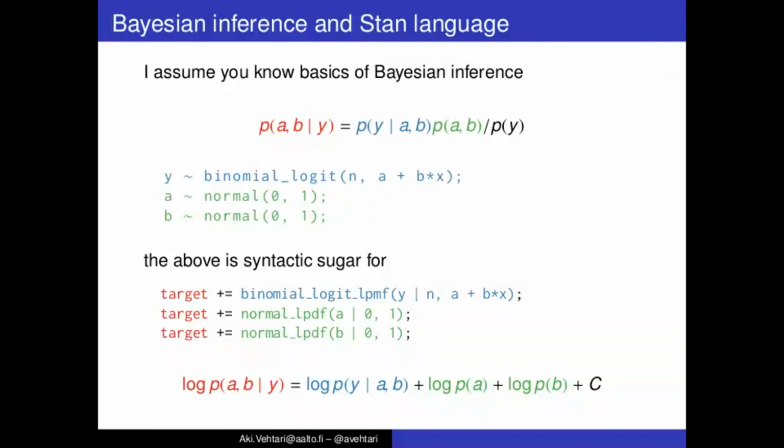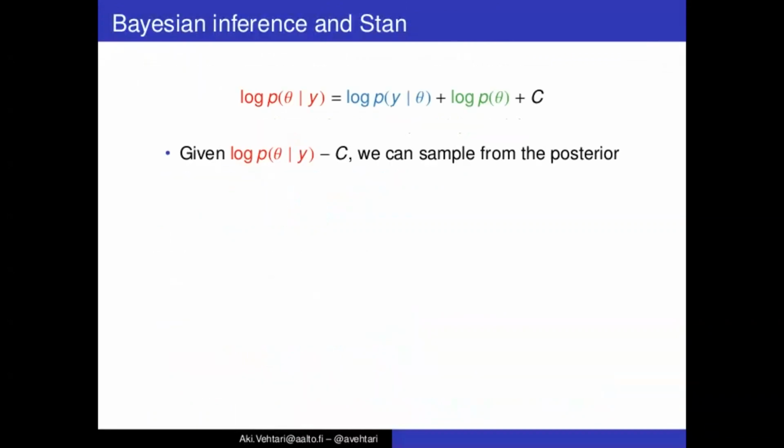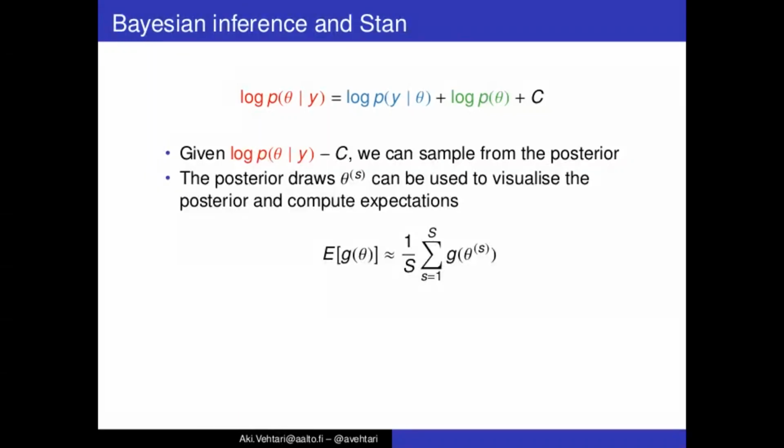Then having this log density, we can sample from the posterior. There are various algorithms, and given these posterior draws, we can use them to visualize the posterior or compute expectations with these empirical means from the posterior draws.